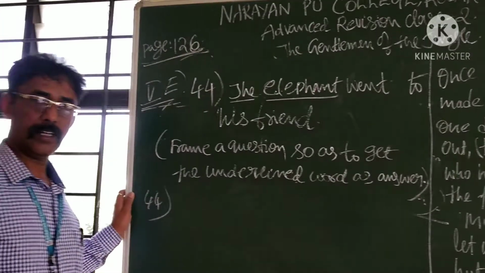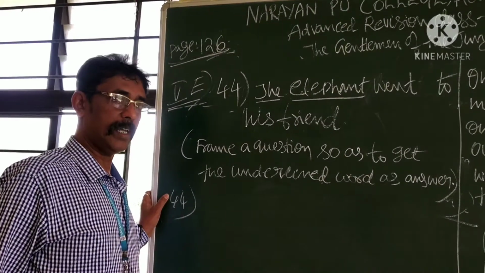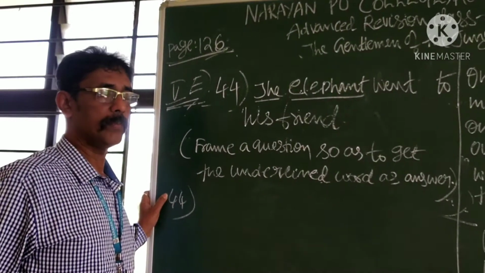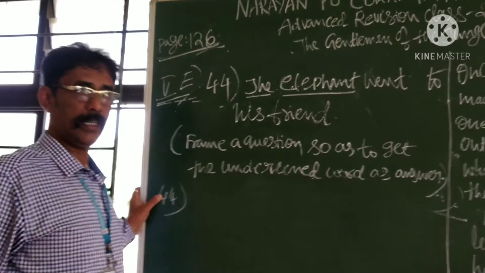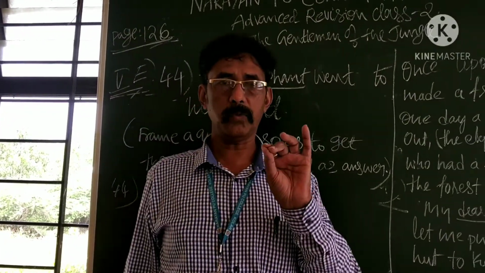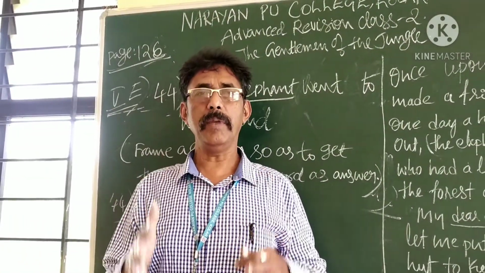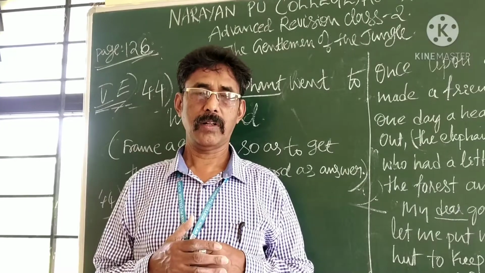Okay. It is the last question. Question number 44. It is enough. Next time I will start teaching the poem, The Schoolboy. Now it is a final grammar question. My dear students, whenever there is one paragraph, you must write as many questions.